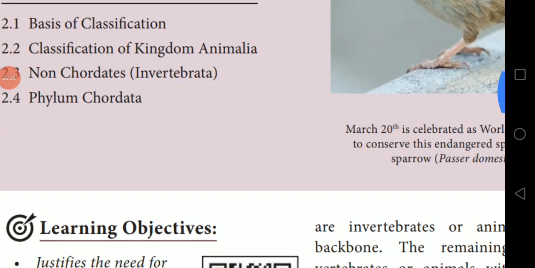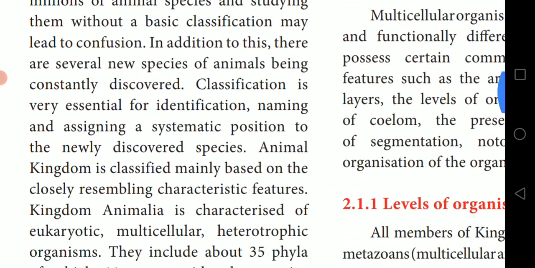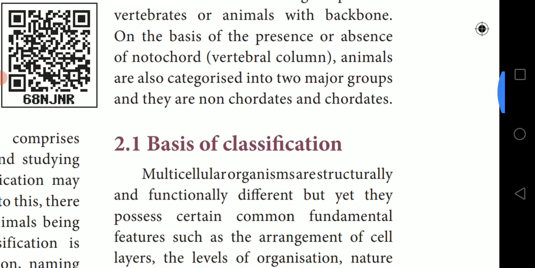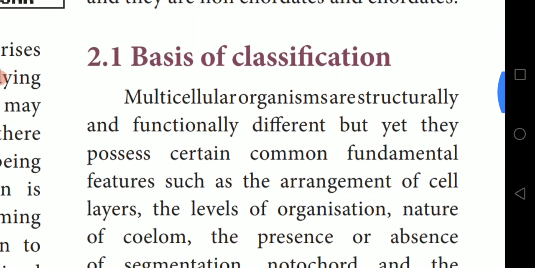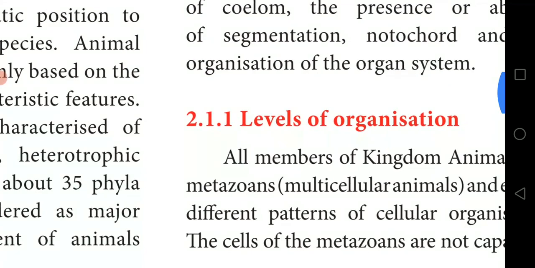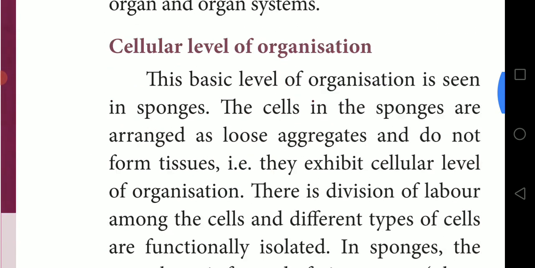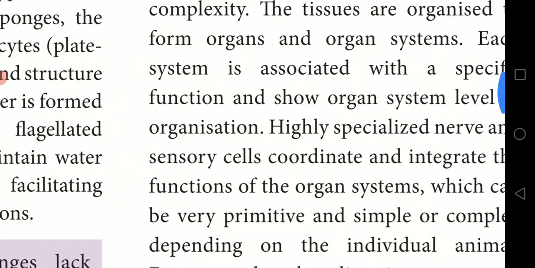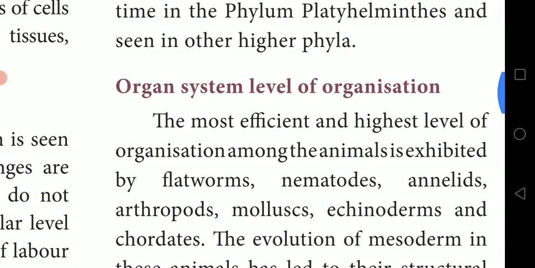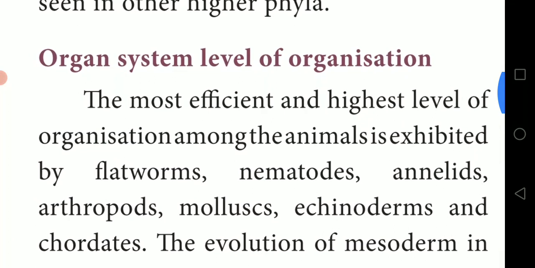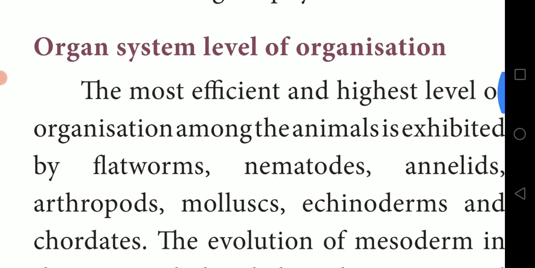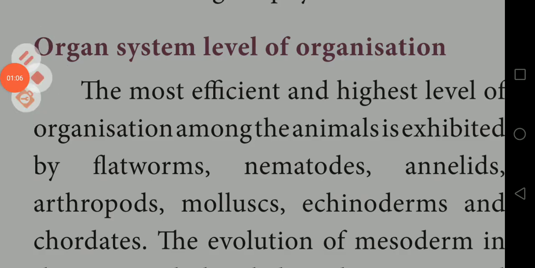In the last video class, we saw the introduction to Kingdom Animalia, the basis of classification, and the levels of organization. Then we saw the cellular level of organization. Next, we want to see the organ system level of organization.